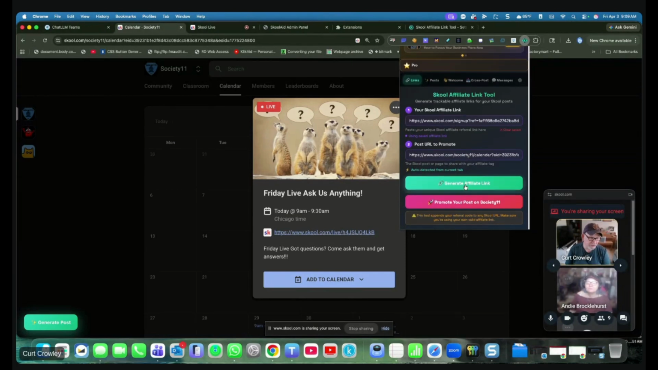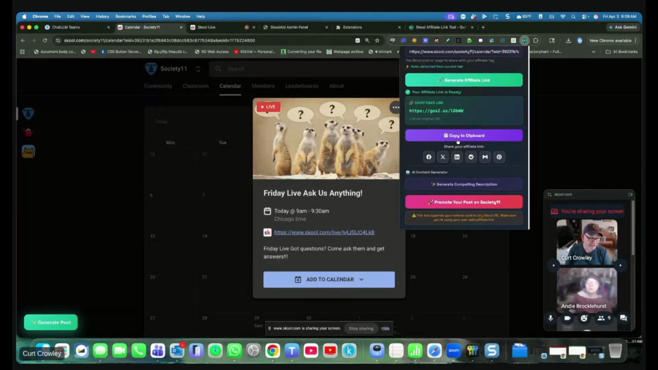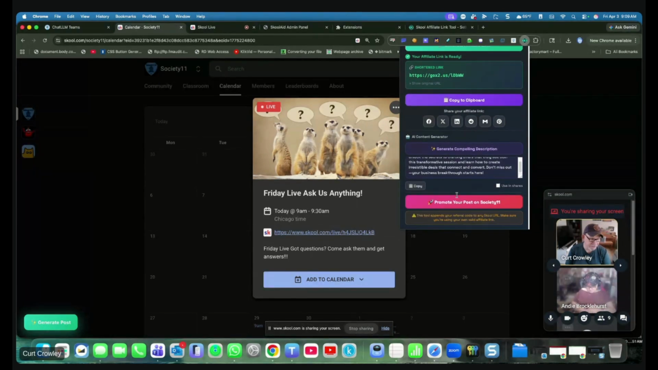You only have to do that once. Generate the affiliate link, and then it creates a short affiliate link for you to share out. You can then copy to clipboard or post online. You can even create a compelling description. You click on that, it'll actually read the page, and then you can copy and paste that.